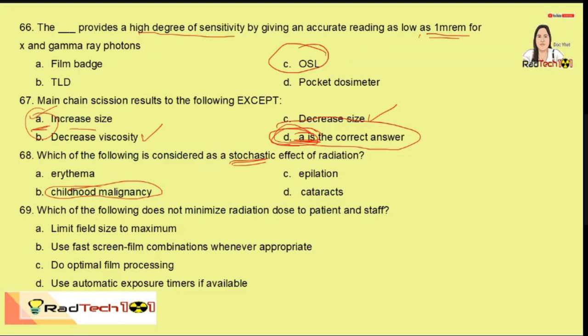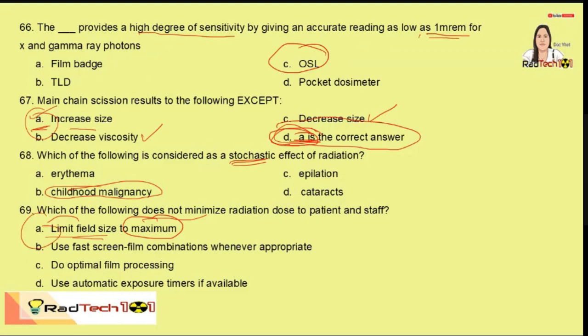Which of the following does not minimize radiation dose to patient and staff? So, it does not minimize radiation dose if we limit the field size. Limit nga yung term niya, pero maximum naman. Diba? So, parang confusing siya actually, pero that is the correct answer.